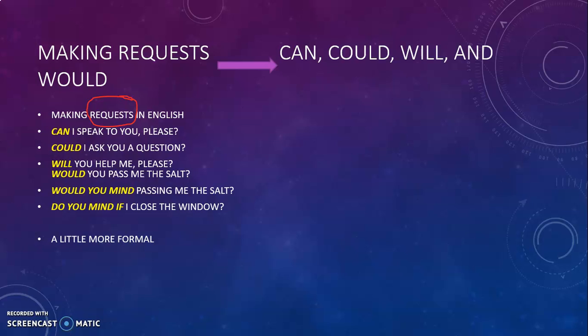Or some modals for a little more formal requests. Could you tell me the time? Could I try on this jumper?